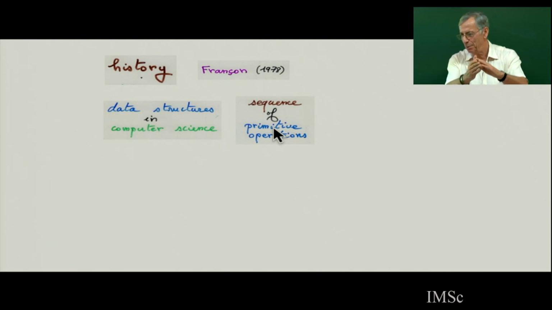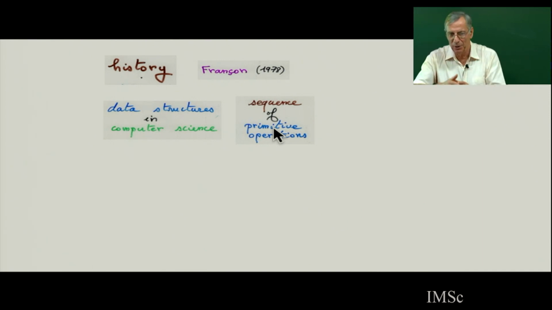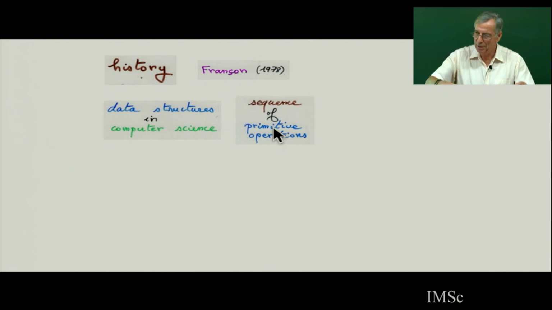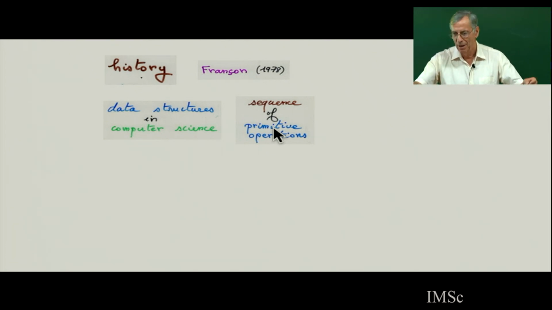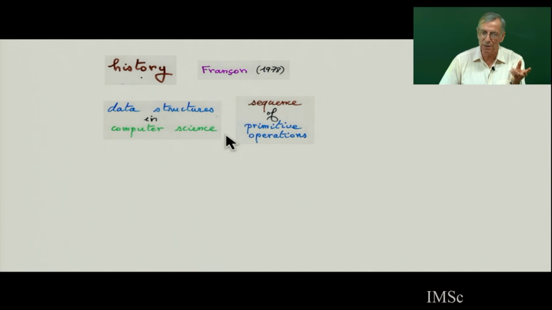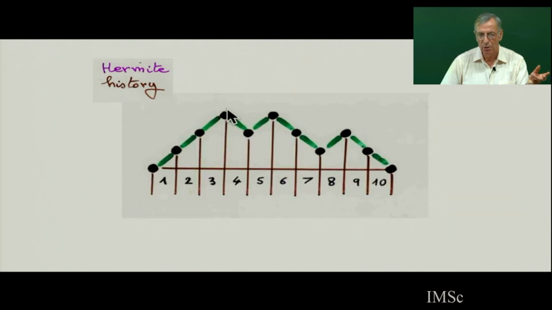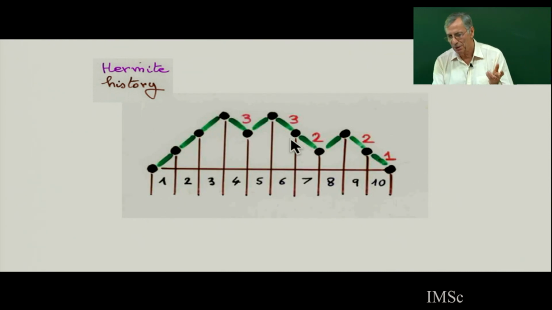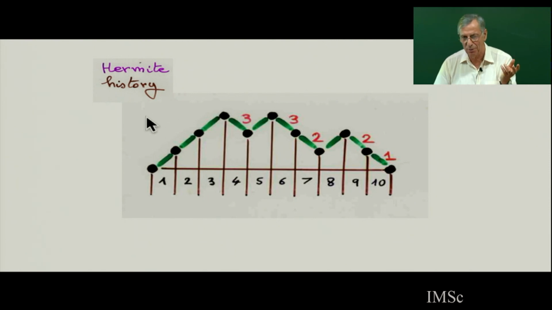Now each elementary step of the Dyck path corresponds to making an operation, and making an operation, I have a different number of choices. In a binary search tree, if you ask a question and there are k elements, there are k possibilities for a positive answer: somebody is in the data. So the history is, first, you remember the Dyck path. I now translate in combinatorics the idea of a history of Françon. We did this with Françon a long time ago, before the 80s.